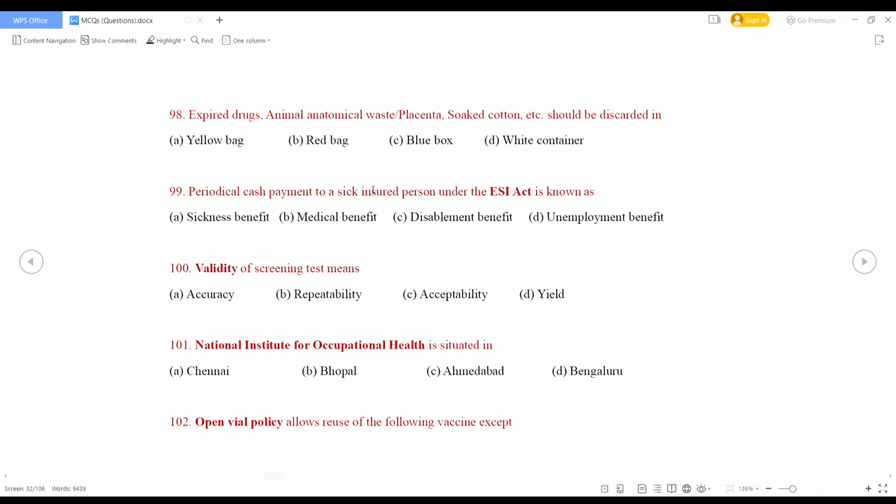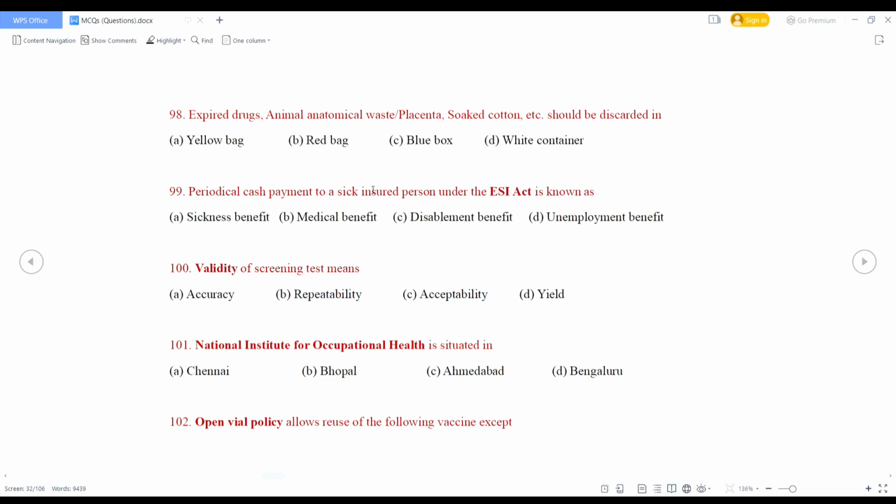Validity of screening test means accuracy, repeatability, acceptability, or yield. What is the right answer? Validity means accuracy. National Institute for Occupational Health is situated in Chennai, Bhopal, Ahmedabad, or Bengaluru. What is the right answer? National Institute for Occupational Health is situated in Ahmedabad in Gujarat.